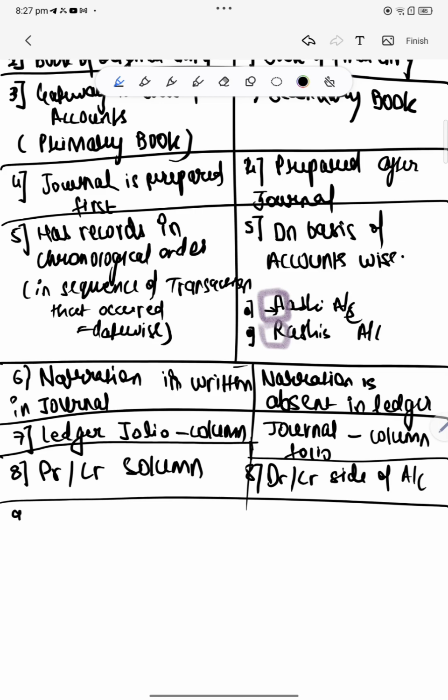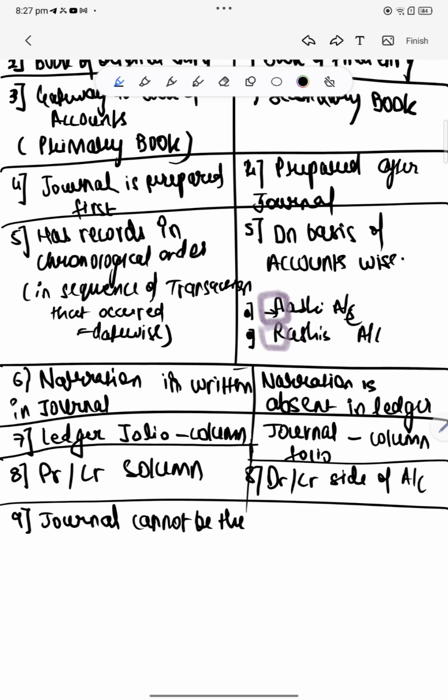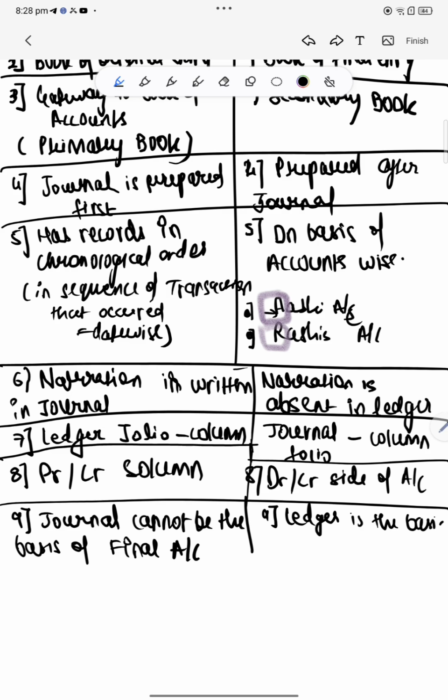Okay, then comes 9th, on the basis of final accounts. Journal cannot be the basis of final accounts, whereas ledger is the basis of creation of final account. ledger की वजह से हमें बैलेंसेस के बारे में पता चलता है, जिसे हम ट्रायल बैलेंस बनाते हैं. ट्रायल बैलेंस से हमें पूरा हमारे फाइनेंशियल परफॉर्मेंस और पोजीशन के बारे में पता चलता है, एंड दैट leads to us for preparation of final accounts, which is P&L or trading or balance sheet.